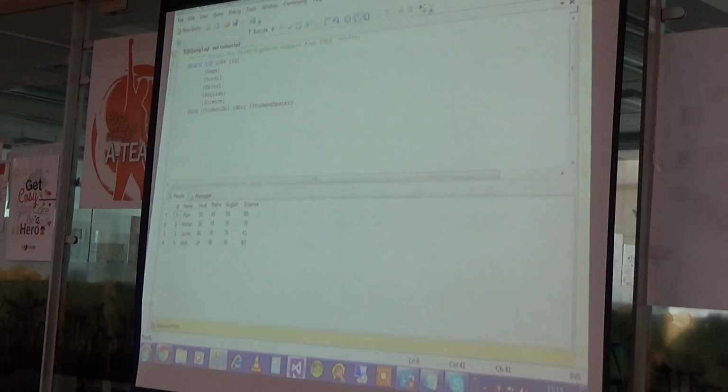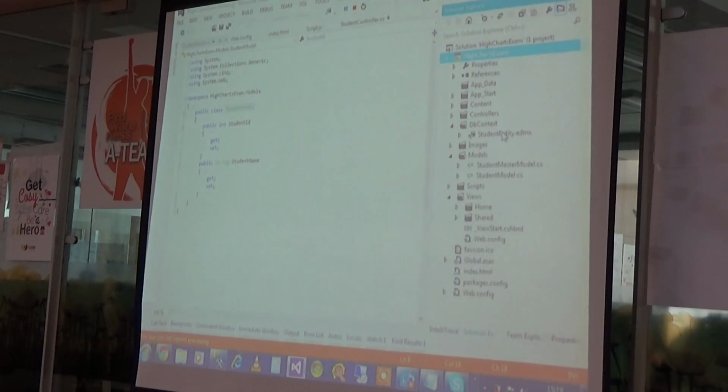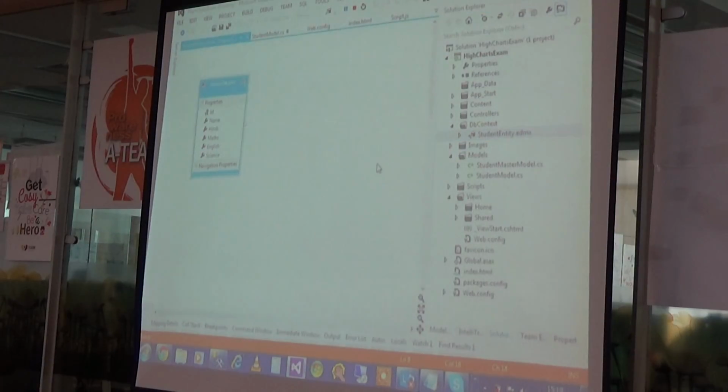Now what I have done here is I have used the ADO.NET entity model, with the DB first approach because my database is already created, and in my database I just want to use only one table. So this is my student master table, and here you can see all the columns which are required for this graph.